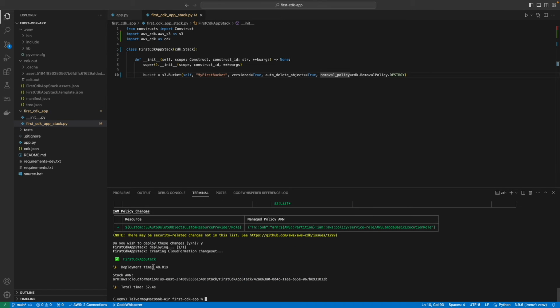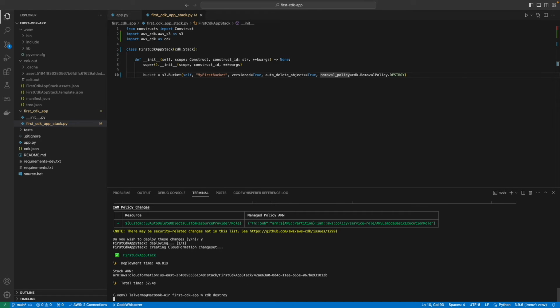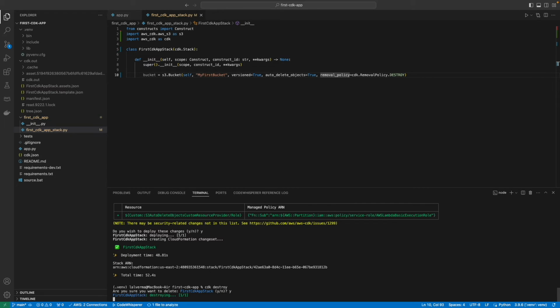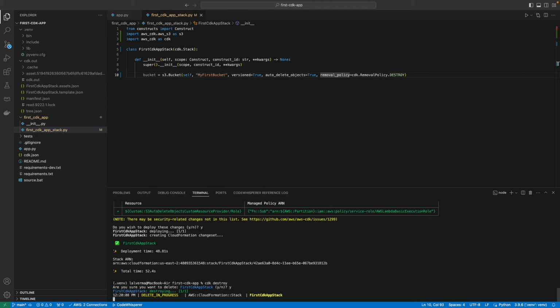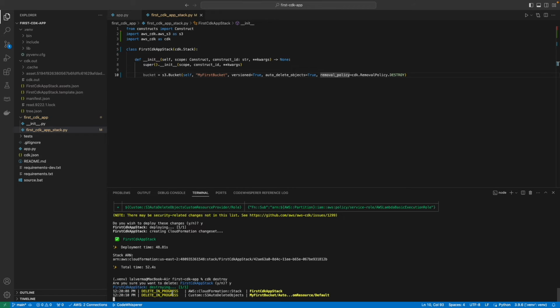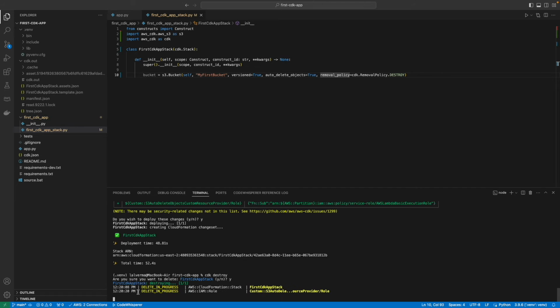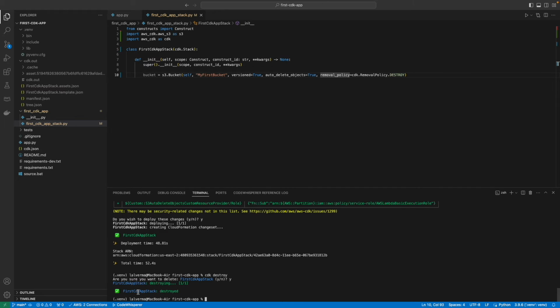The command is completed successfully. Now we can run the destroy command. It's asking me to confirm this, which I just did, and delete is in progress now. Let's wait for this to finish. As you can see, our CDK stack is showing as destroyed.